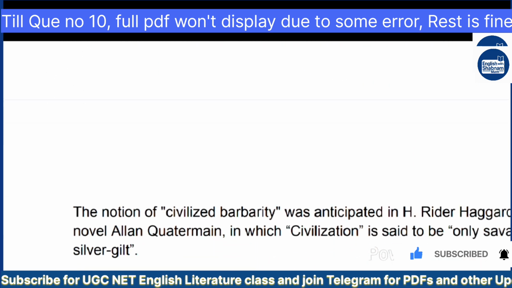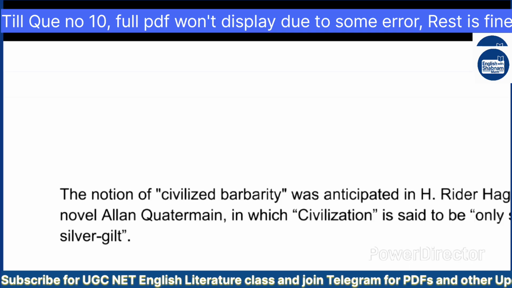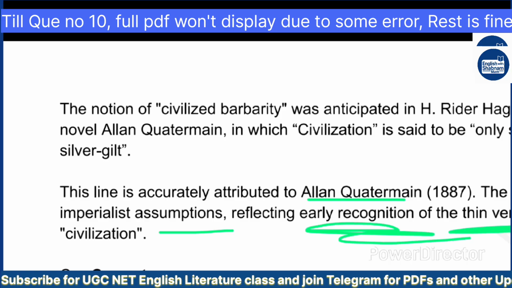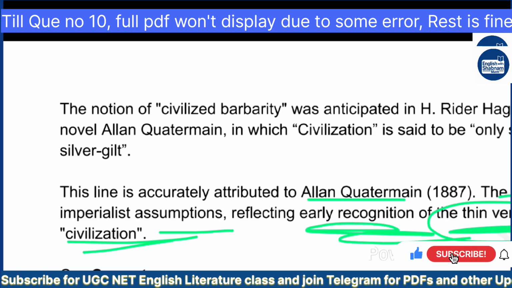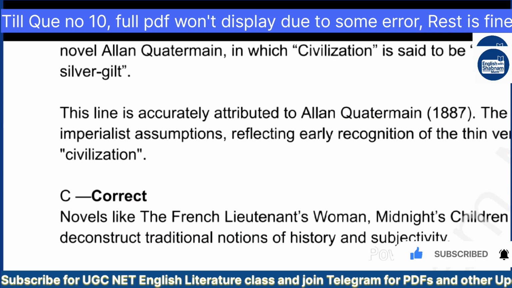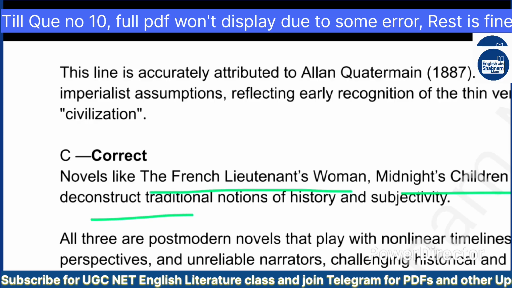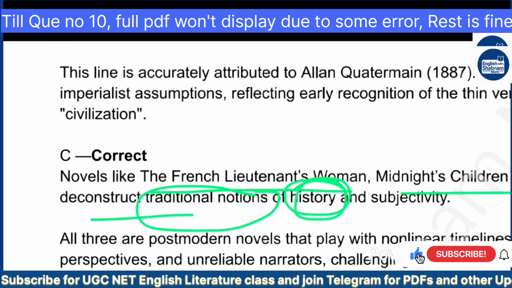B is correct. Why? Because the notion of civilized barbarity was anticipated in H. Rider Haggard's 1887 novel Allan Quatermain, in which this line is accurately attributed to Allan Quatermain. The phrase critiques imperialist assumptions, reflecting early recognition of the thin veneer of civilization. So this option is also correct. B is correct. C is correct. Why? Because novels like The French Lieutenant's Woman, Midnight's Children, and Waterland deconstruct traditional notions of history and subjectivity.